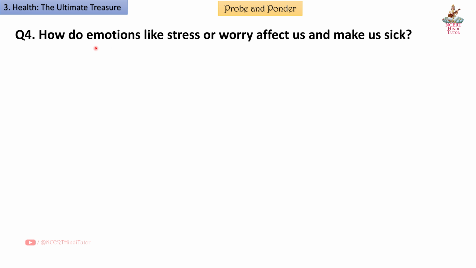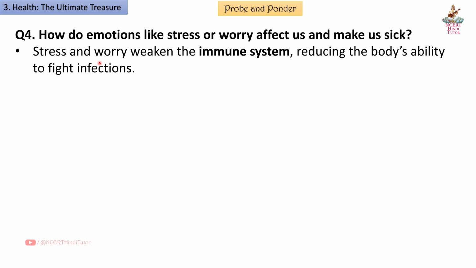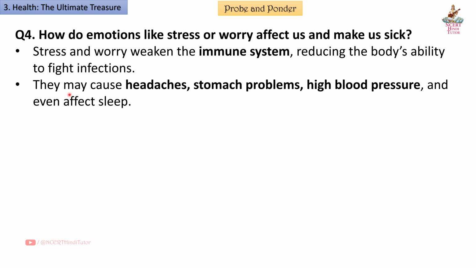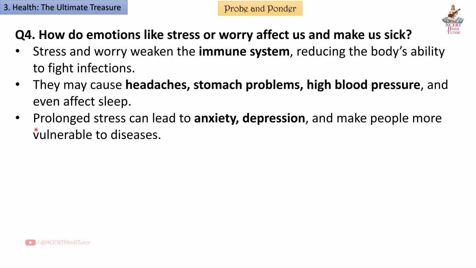Question 4. How do emotions like stress or worry affect us and make us sick? Answer. Stress and worry weaken the immune system, reducing the body's ability to fight infections. They may cause headaches, stomach problems, high blood pressure, and even affect sleep. Prolonged stress can lead to anxiety, depression, and make people more vulnerable to diseases.